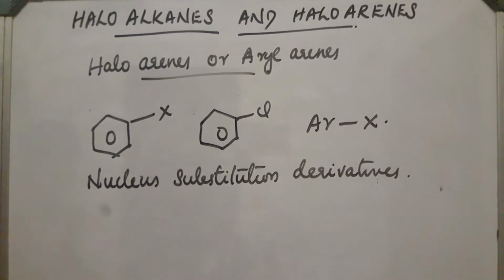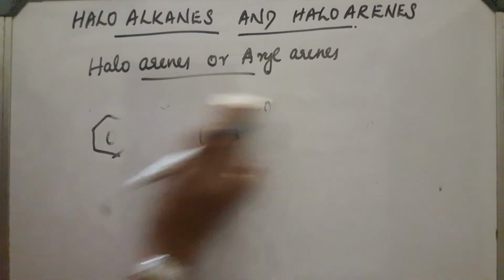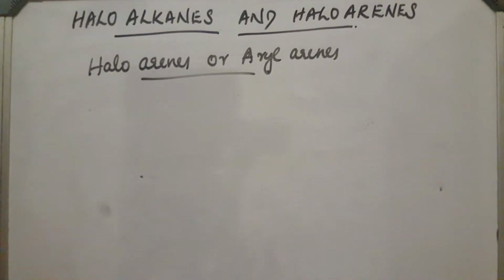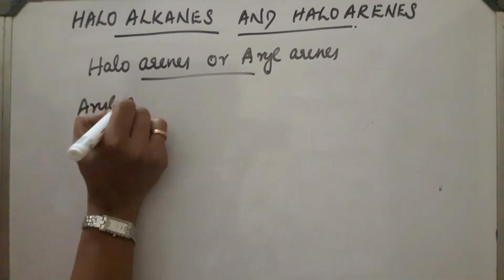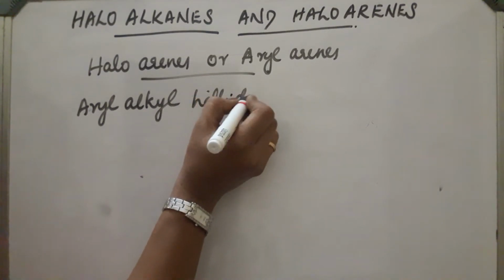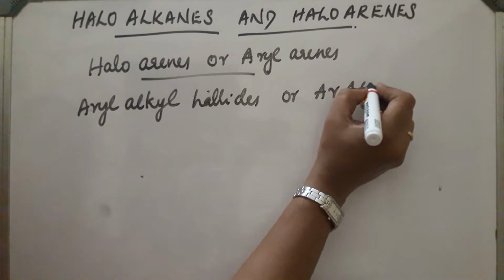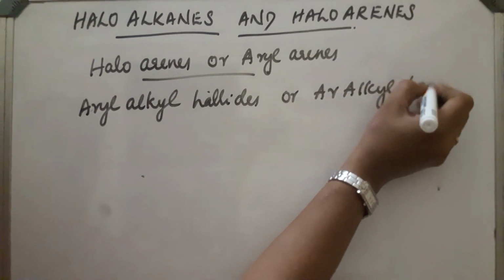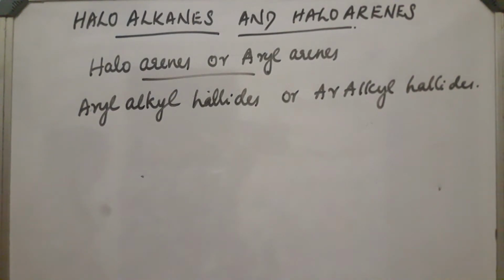Another type is aryl alkyl halides or aralkyl halides. In this case, the halogen atom is linked to a carbon atom in the side chain of an aromatic ring.